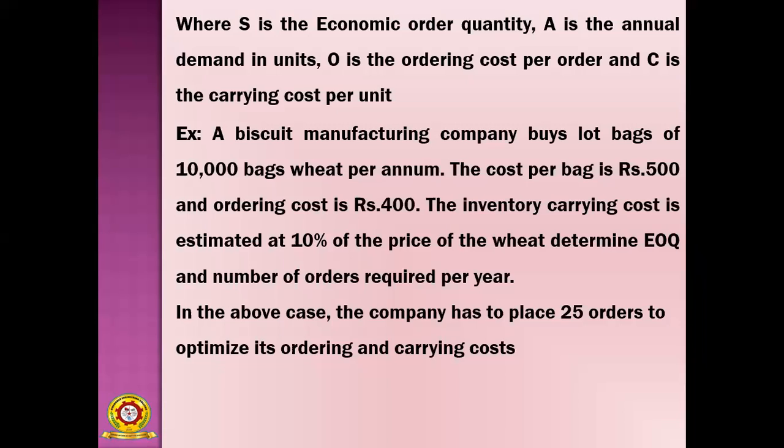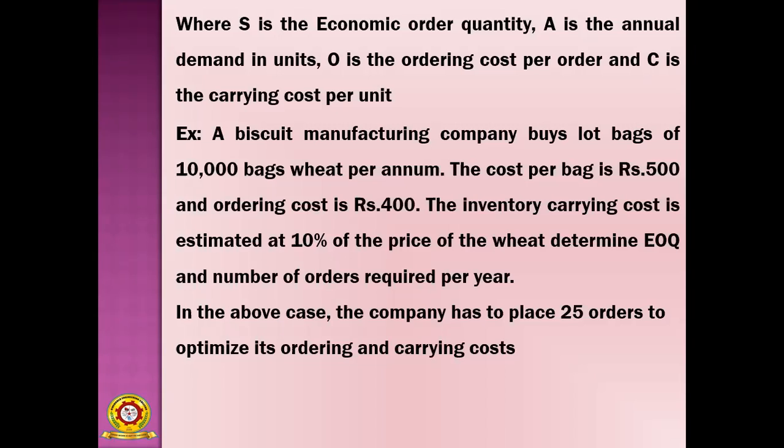The cost per bag is 500 rupees, and the ordering cost O is 400 rupees. The inventory carrying cost, that is C, is estimated at 10% of the price of the wheat. Determine the EOQ.